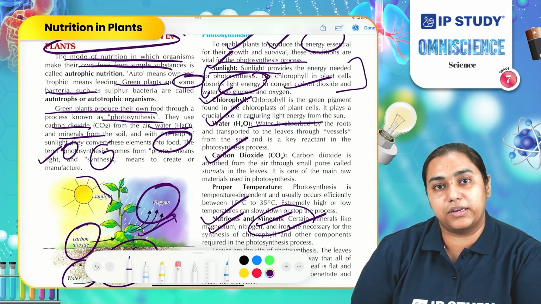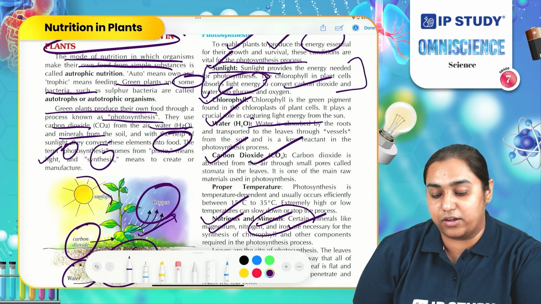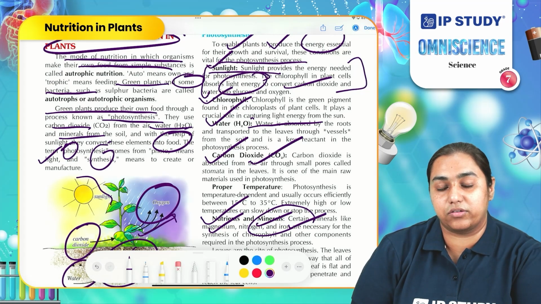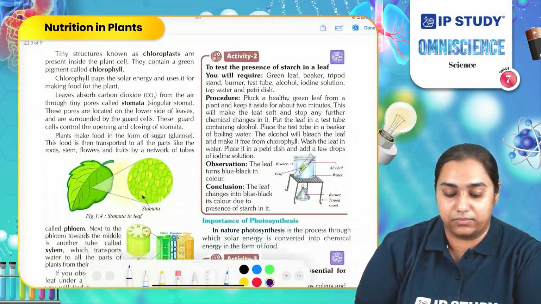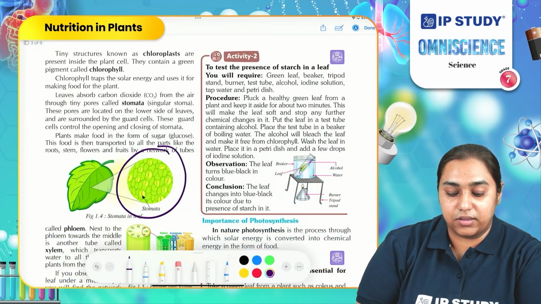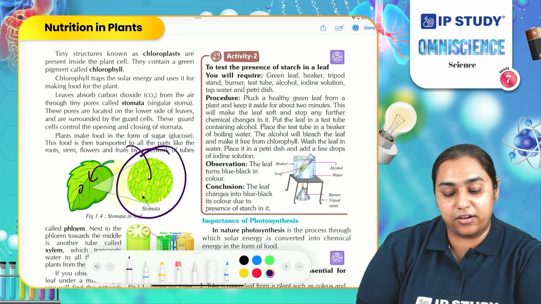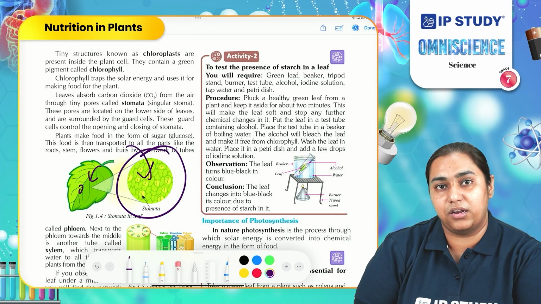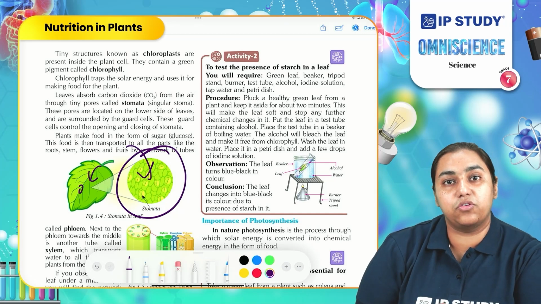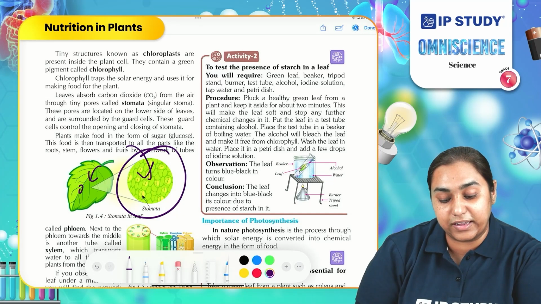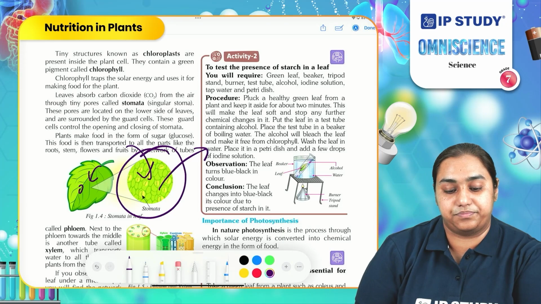Another important material required by plants is carbon dioxide. Plants take carbon dioxide through tiny pores called stomata. If you focus, these are stomata. They are present on the leaf as small holes. They help in the intake of carbon dioxide from the air, and oxygen, which is produced during photosynthesis, is also released from these stomata.